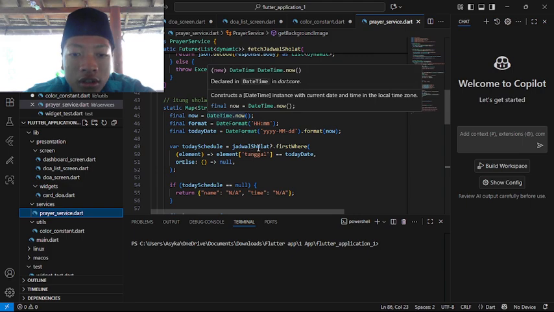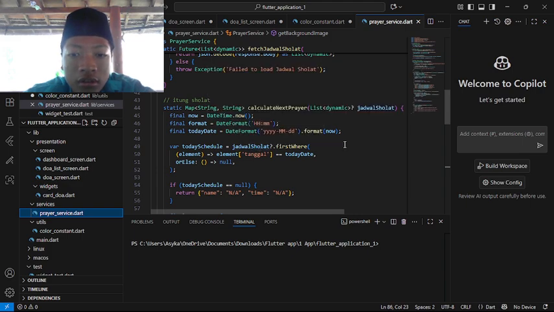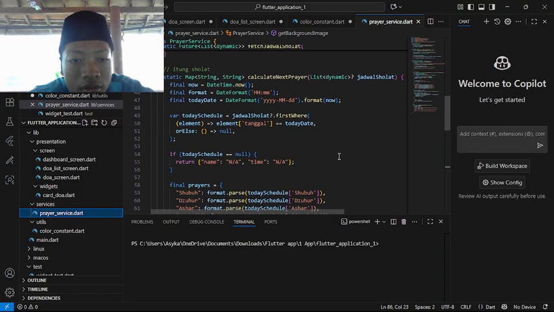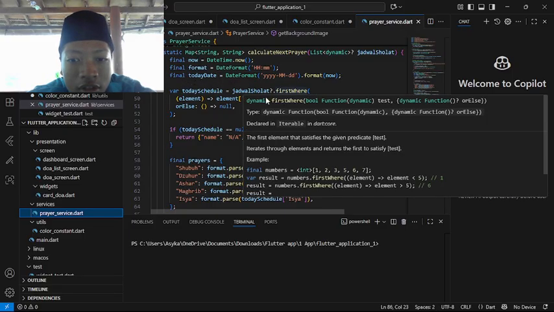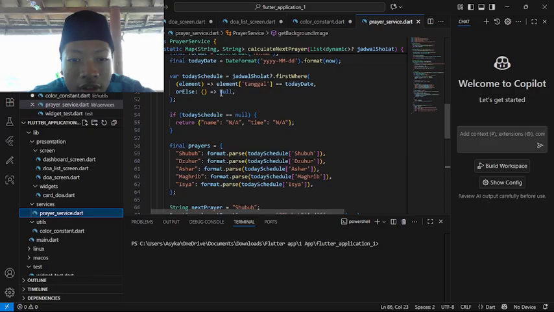So we are taking the next prayer, which is in here. We take the final format, the final code here, the date time, which is now. It follows the same date. For the schedule, jadwal sholat, first where the element is tanggal, today's date, or else null.